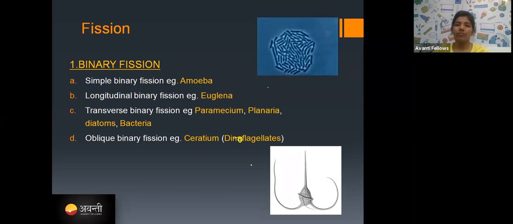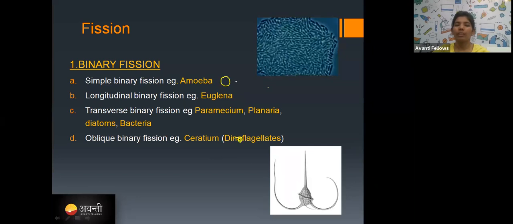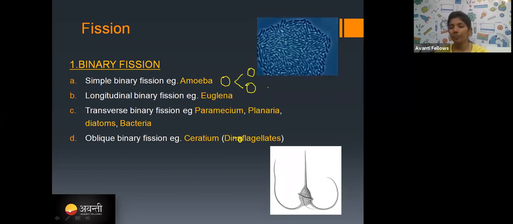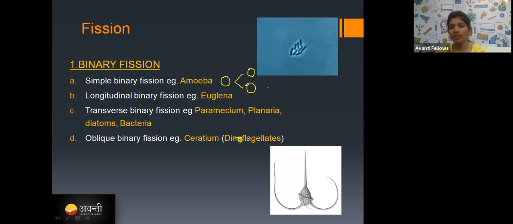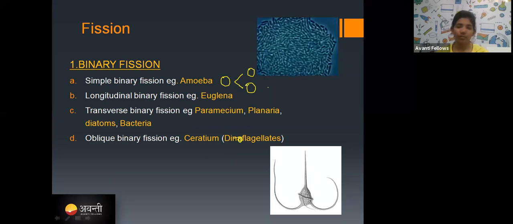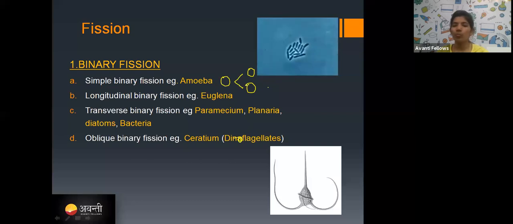First, if there is one organism, that organism has a nucleus and that is going to divide. First karyokinesis takes place, after that cytokinesis. What do you mean by karyokinesis? Can anyone say what you mean by karyokinesis? I'm waiting for the answers on YouTube also, in the Zoom classes also.